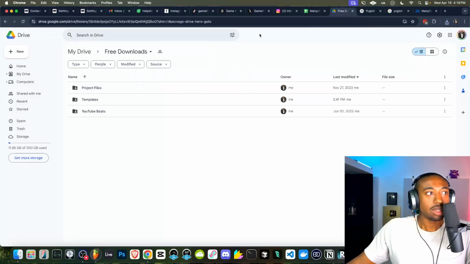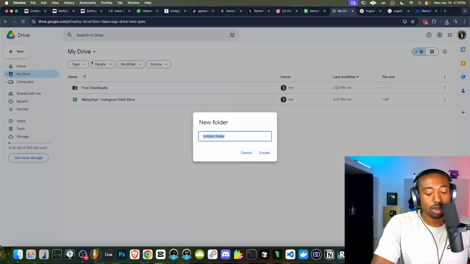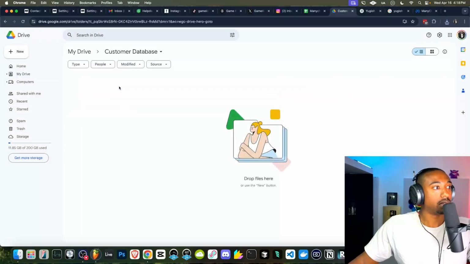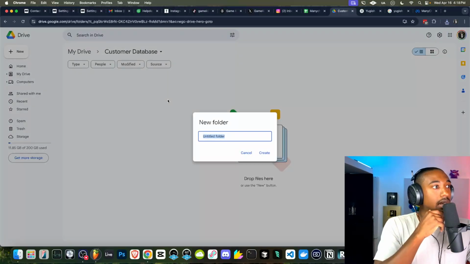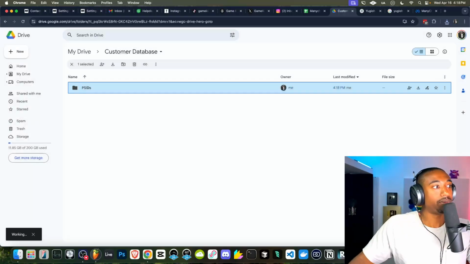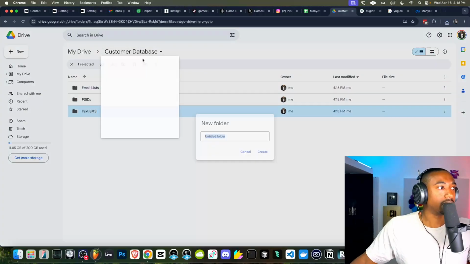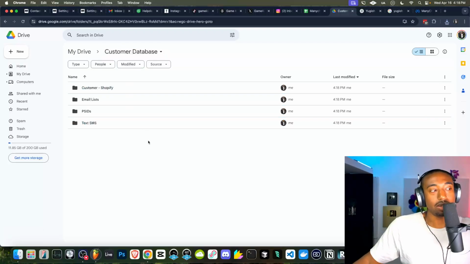Okay, let's go back to Google Drive real quick. And okay, so we have this sheet. Let's create a folder called customer database. This is where we're going to store all of our stuff. Let me see how we can categorize this customer database. Let's do this by type. So let's do PSIDs, create a folder for that. Let's create a folder for email lists. And I guess that's all you really need, but if you had a separate text SMS list, then you would do that there. And maybe a customer list for Shopify, if we ever use Shopify, or when we get to Shopify. We're not there yet, just future proofing here.